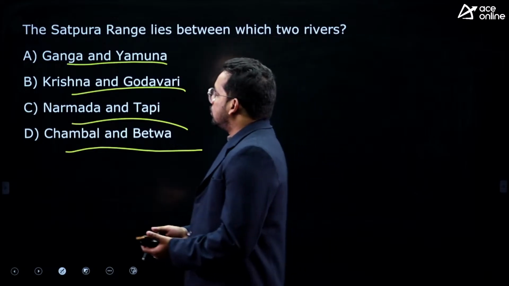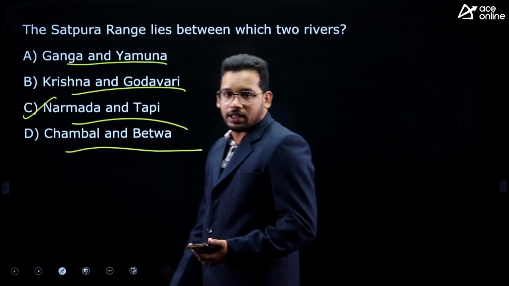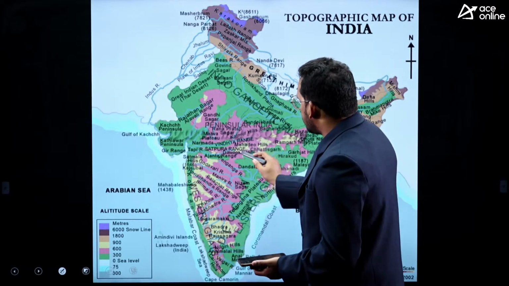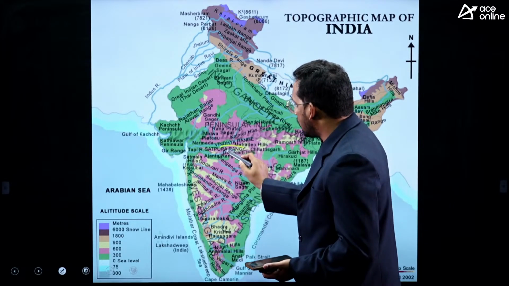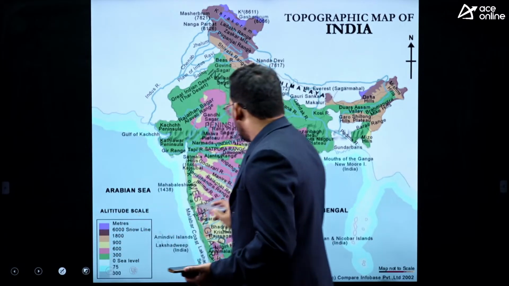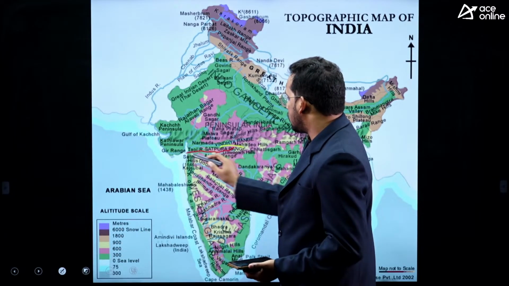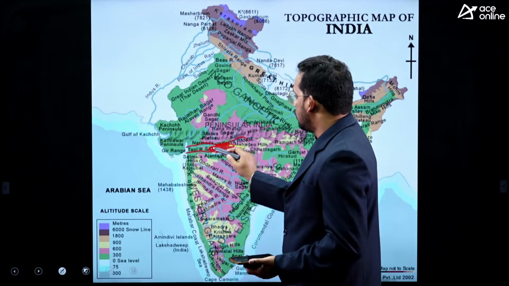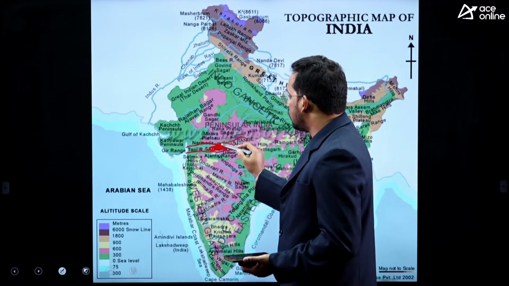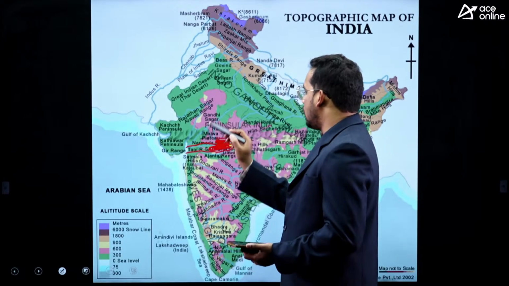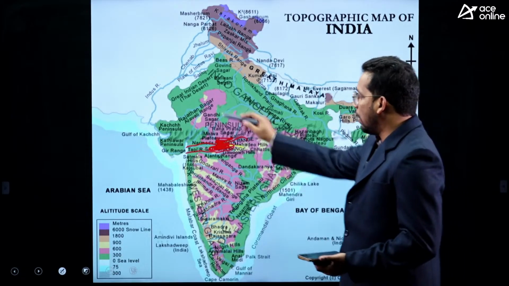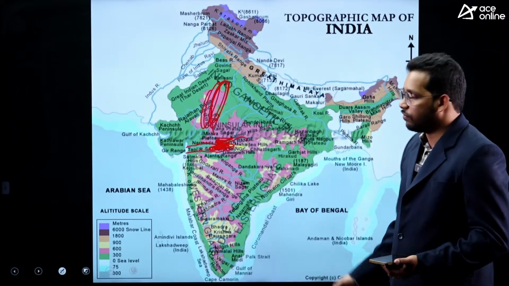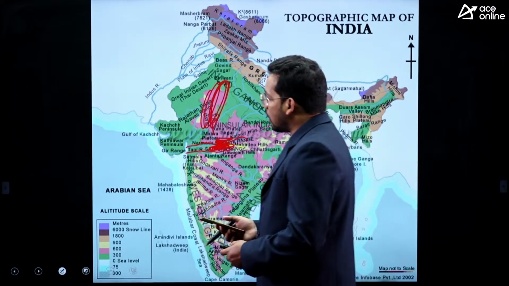Very easy question, Narmada and Tapati river. Let me show you, I think the map is there. This is the Satpura range, and this blue one is the Tapati river and this one is the Narmada river. Here we have Satpuras, and in the north of Narmada river we have the Vindhya range, and the Aravali range is this. We have drawn this map in the offline class also and discussed it in detail. So, answer is Narmada and Tapati, correct.